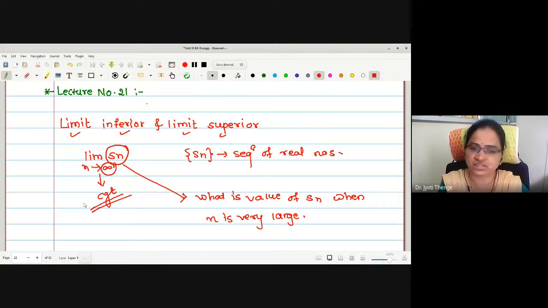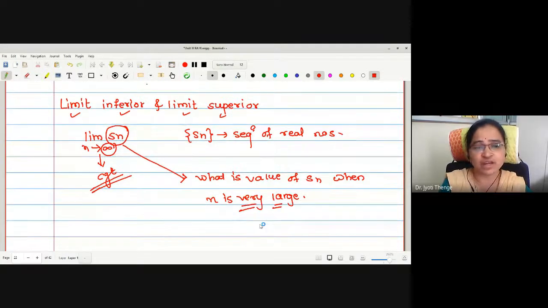At the infinite stage means at a very large value. Therefore, whenever the limit exists, we were guessing the value of the sequence when n is very, very large. But the limit as n tends to infinity exists only for convergent sequences.